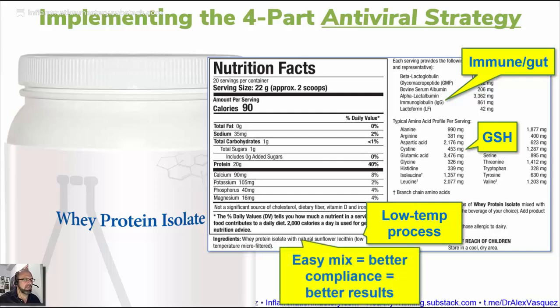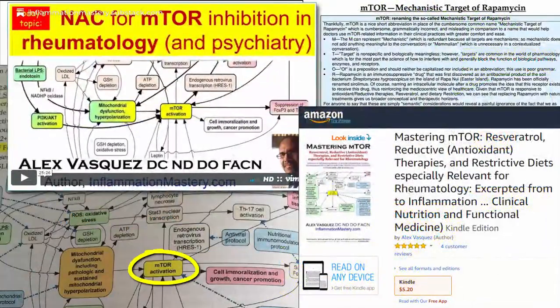Also, this particular form is easy to mix. That promotes better compliance, and of course that promotes better results. I'm sure some of you have seen whey protein products that are almost impossible to mix, and therefore patient compliance falls off, and therefore the treatment plan cannot work if the patient can't comply with it. Also, you'll notice that whey protein isolate contains a significant amount of leucine, and that helps to promote anabolic processes or building processes during acute infection. And that also includes supporting the proliferation and longevity of immune cells during an acute infection. And I'm sure some of you who are familiar with my work realize that I'm referring to the mTOR pathway.